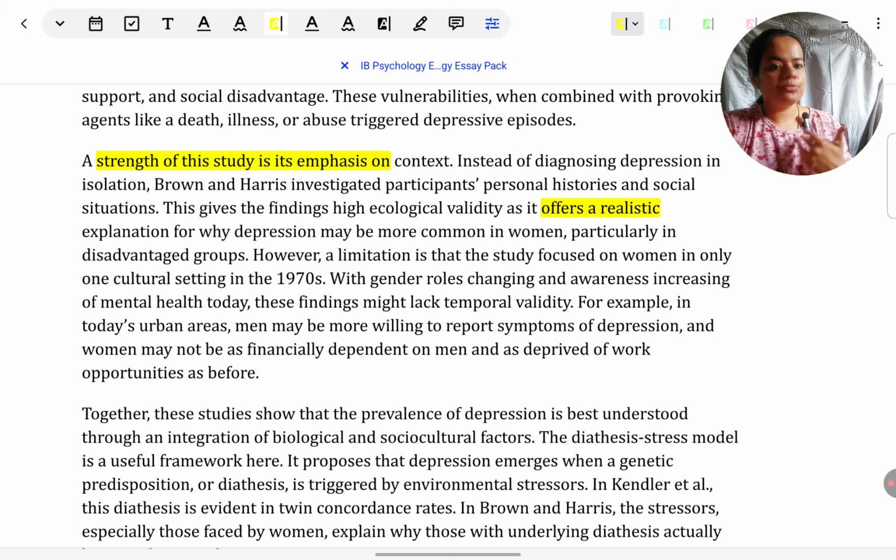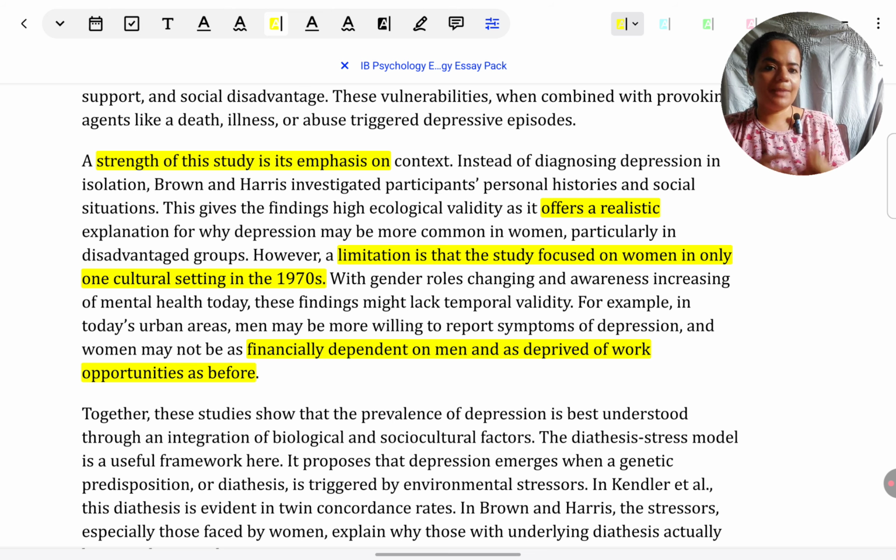So that means the argument that we are making, that because of socio-cultural factors women might be more depressed, has a lot of relevance to their everyday living. But in terms of a weakness, this study was done way back in the 70s. Though it was realistic for its time, today gender roles have changed. Sorry, not a lot, but they have changed, and women are increasingly becoming independent, not as dependent on men as before. So relatively, at least, women are having a better position in many societies today.